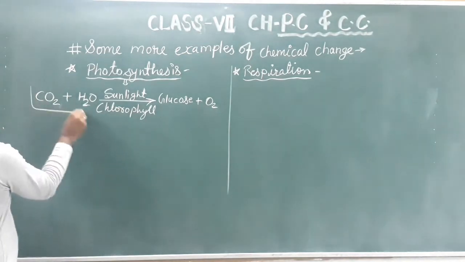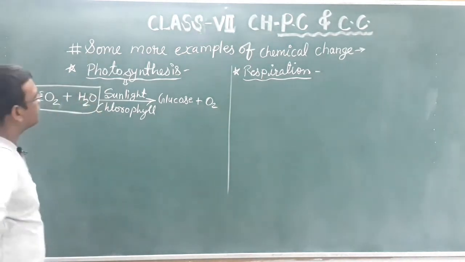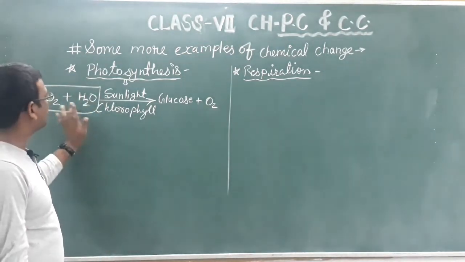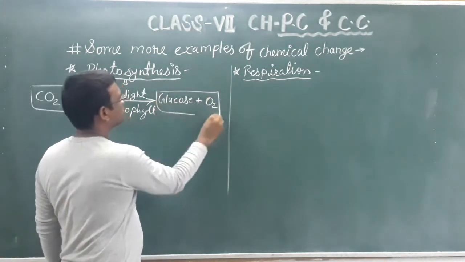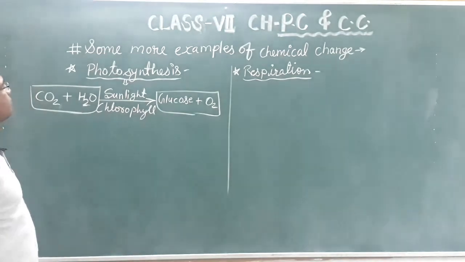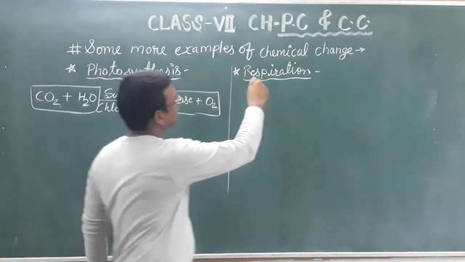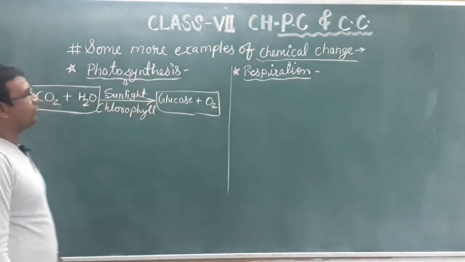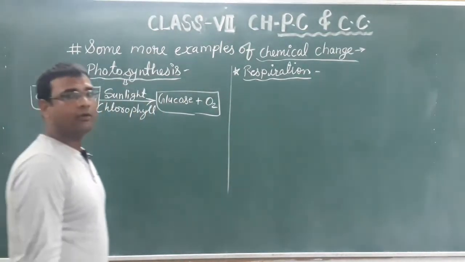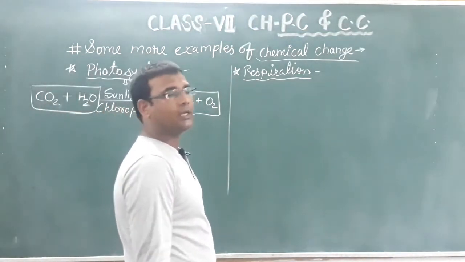Now earlier we have taken two substances, and we got two new substances. If a new substance is formed, then obviously it is a chemical change. So you can say that photosynthesis is a chemical change.